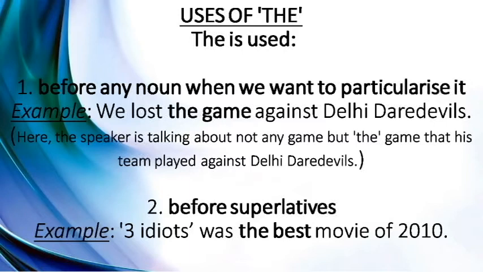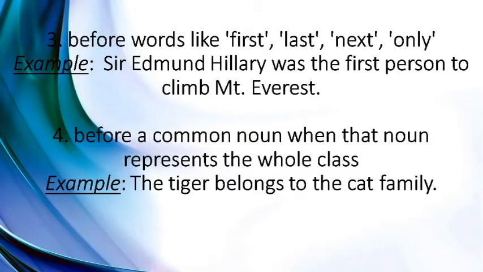The is also used before superlatives. For example, Three Idiots was the best movie of 2010. The can also be used before words like first, last, next, only, etc. For example, Sir Edmund Hillary was the first person to climb Mount Everest. When we want to particularize, as told earlier in the definition, we use the. We also use the to talk about any common noun when the noun represents the whole class.